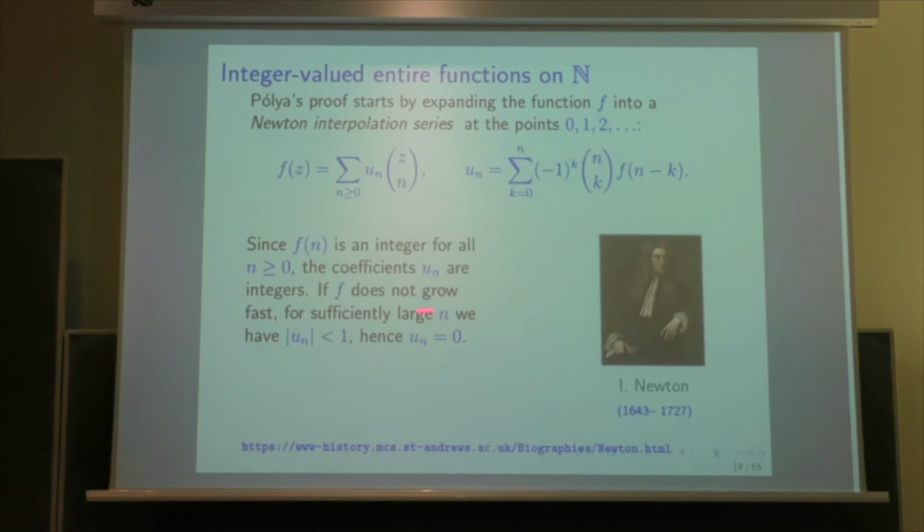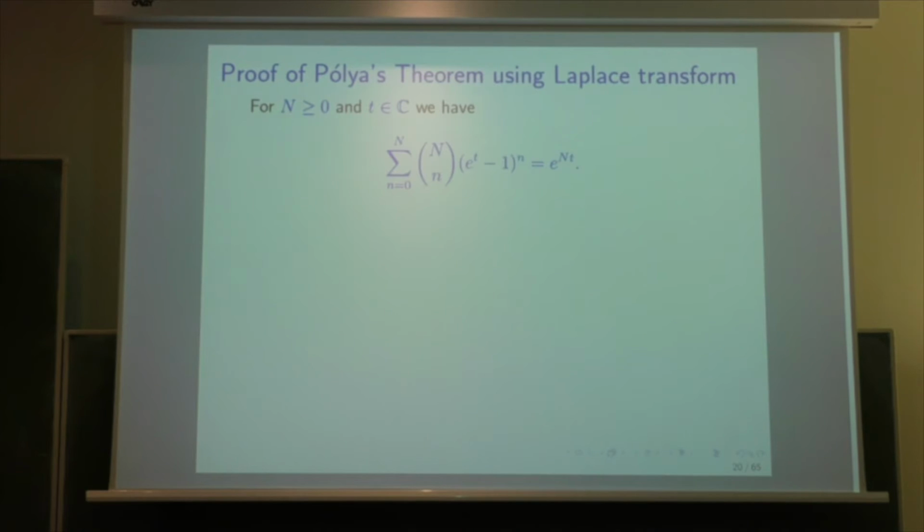In particular, if f does not grow too fast, then for sufficiently large n, the coefficients u_n are less than 1, and therefore u_n will be equal to 0, and f will be a polynomial. So this is what I would like to explain, that if f does not grow too fast, and it will mean, in fact, that f has a type which is less than log 2, then we have u_n which is less than 1. For the proof, we will use a Laplace transform,